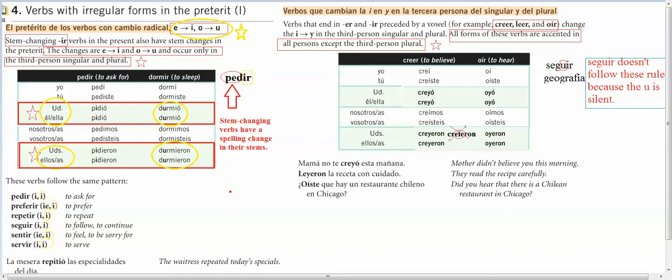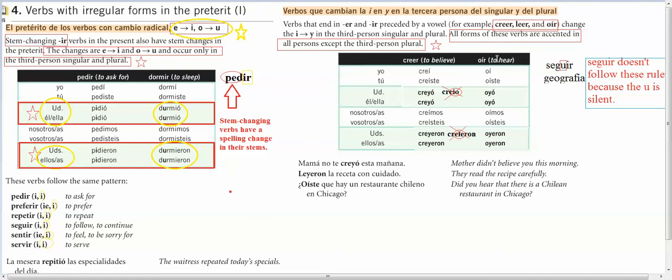You would end up with creió, but it's just too hard to say, so we change that I to a Y and make it creyó.